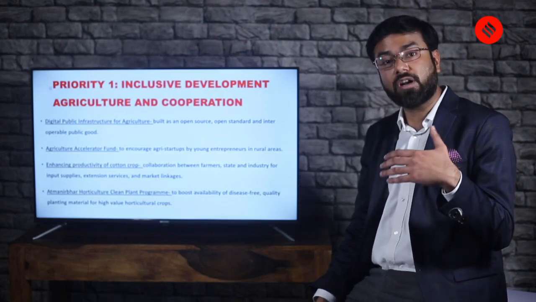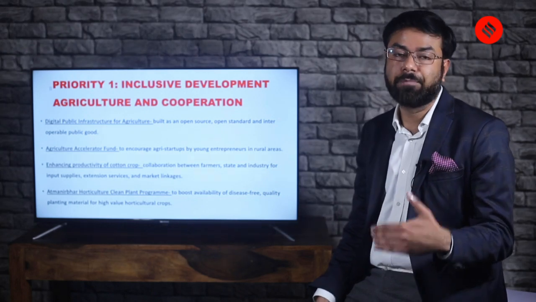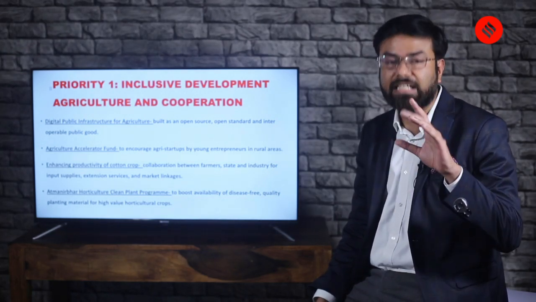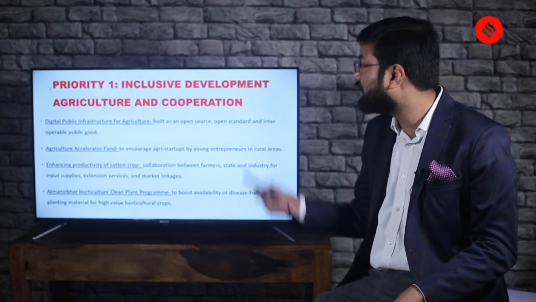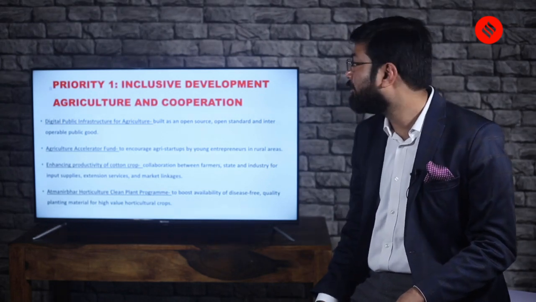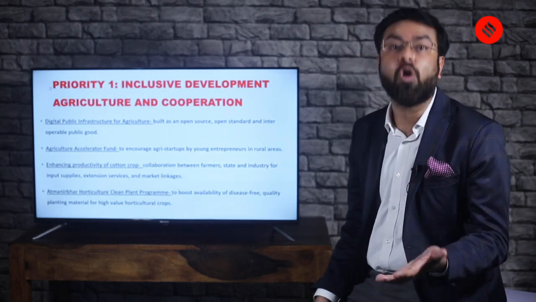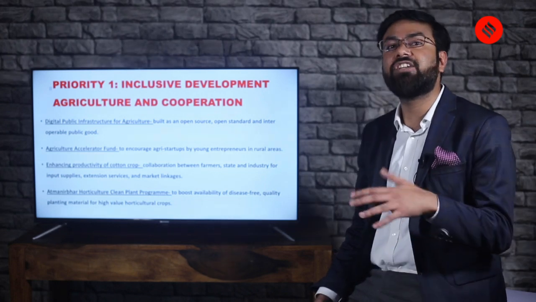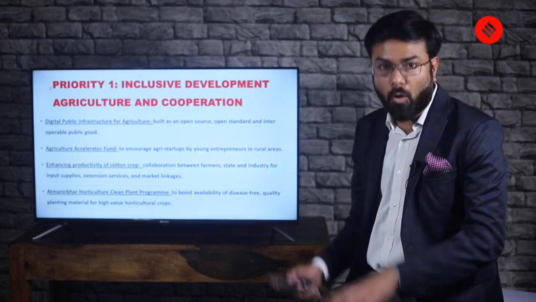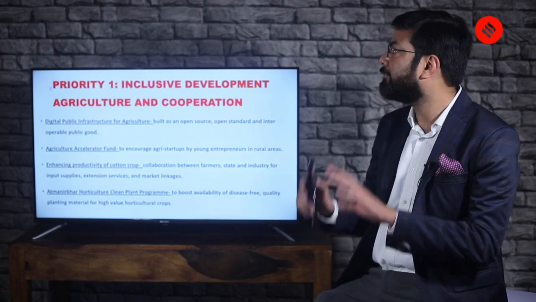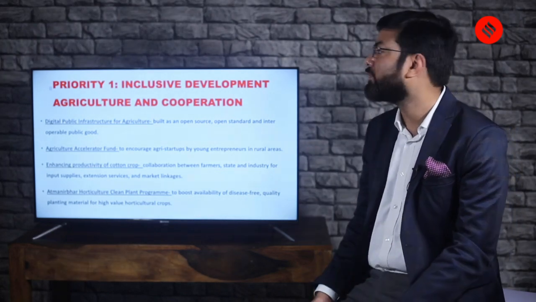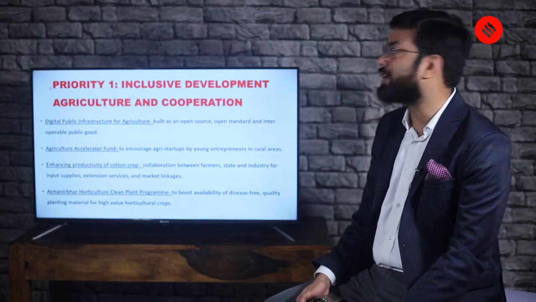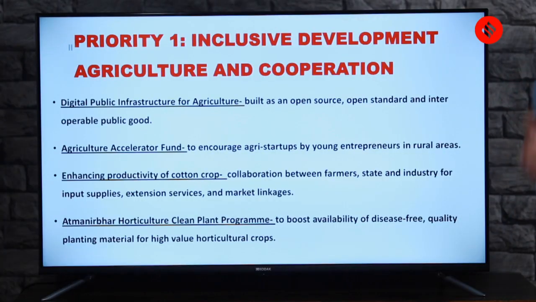For easier understanding, the budget talks about basically 3-4 sectors under this. First, agriculture and cooperation. Then health. And then education and skill. Under these subheadings, the first priority is addressed. So let's see what is in it, starting with agriculture and cooperation.